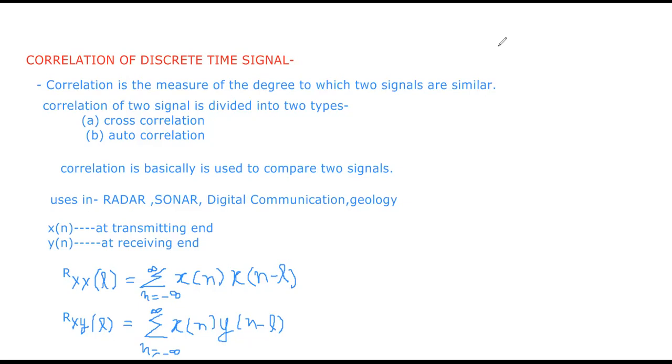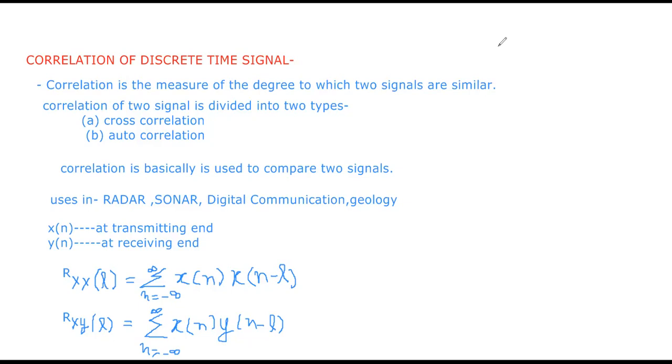Sometimes over Google Meet or Zoom classes, you also face some lag in the voice of the teacher reaching the student. So there will be a lag, there will be a delay. We call it delay in samples in our signals and systems. When the transmitter sends a message to the receiver end, till it is received by the receiver, it will be delayed by some samples.